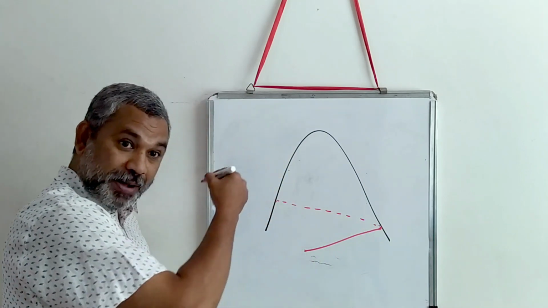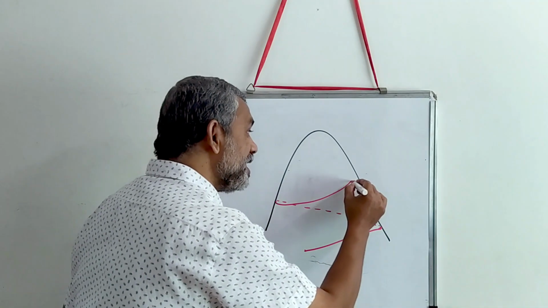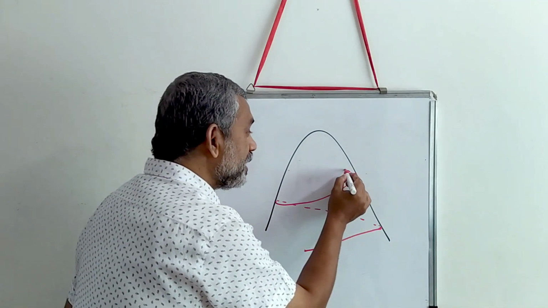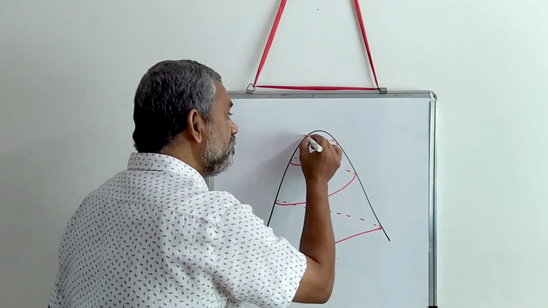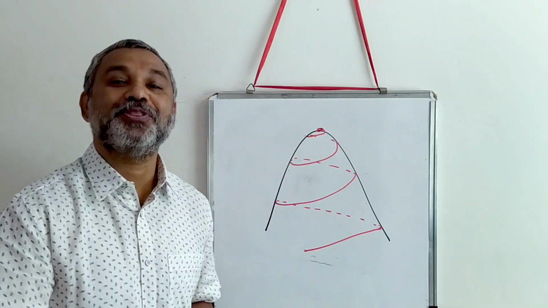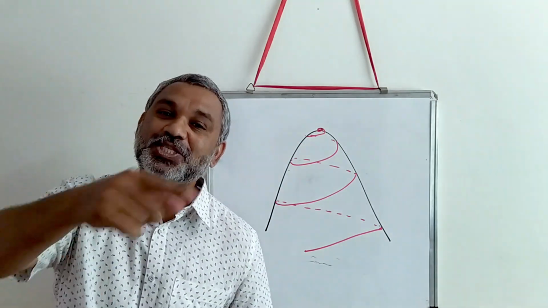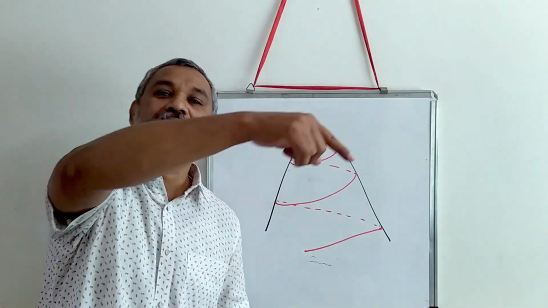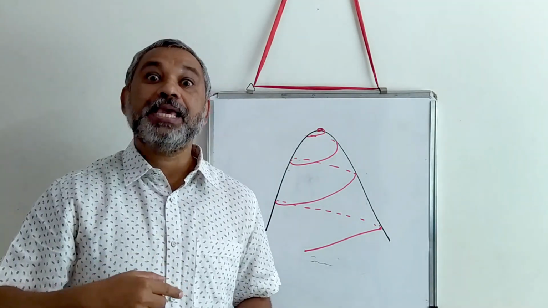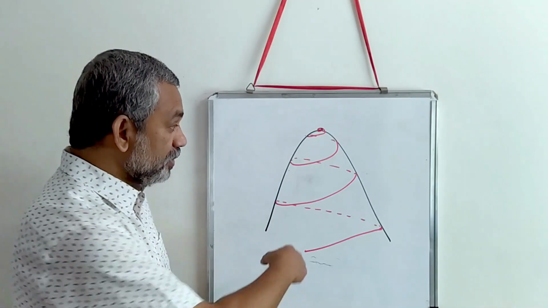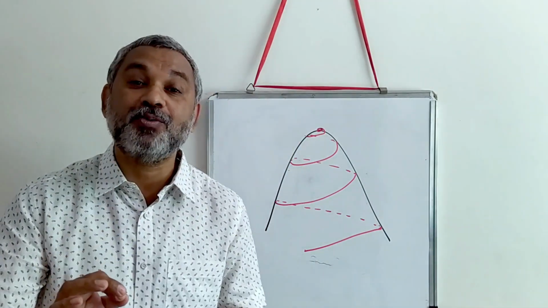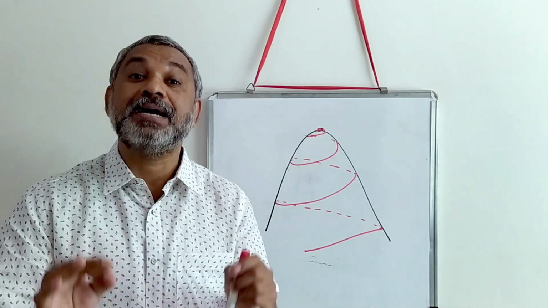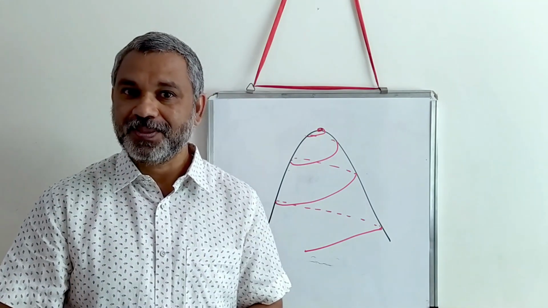You come around the mountain, then take a second round, go around the mountain, take a third round, go around the mountain, and you reach the top of the mountain. That is the next possibility. The journey may be longer, but you reach the top of the mountain without taking sharp bends.